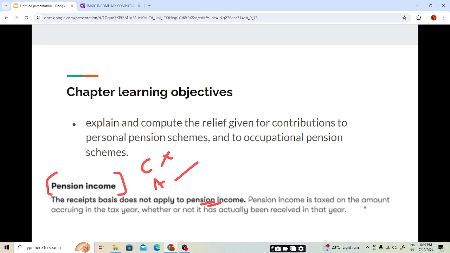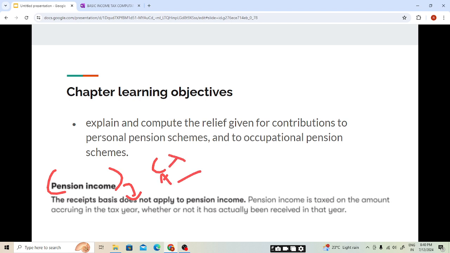Pension income is taxed on the amount accruing in the tax year. So if the pension income relates to this year and we have not received it yet, it will be taxed in this year only, students. The period of the pension income is relevant, rather than whether it is received or not. Pension income is taxed on the amount accruing in the tax year, whether or not it has actually been received in the tax year. I hope this is clear, students. So pension income will be taxed on an accrual basis, students, not the cash basis.